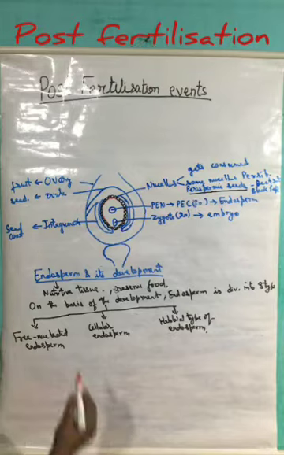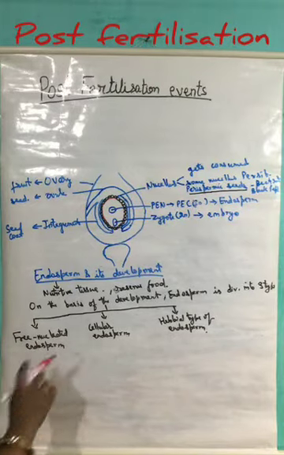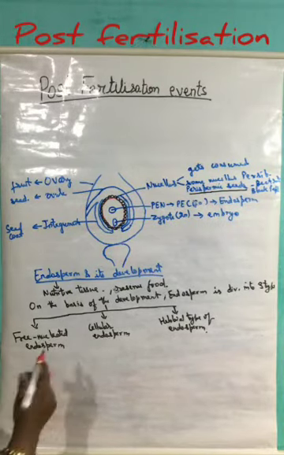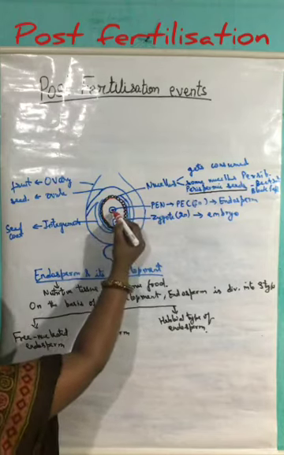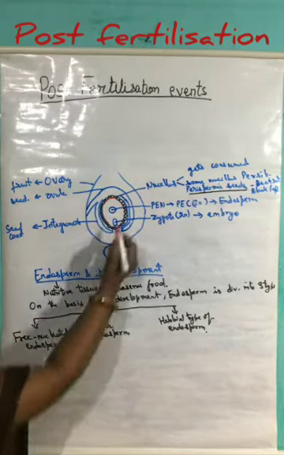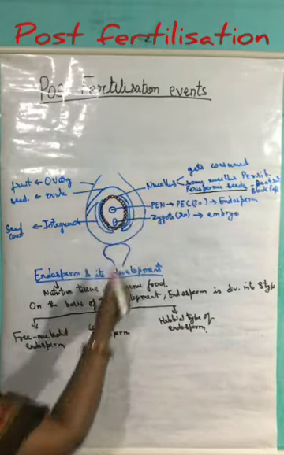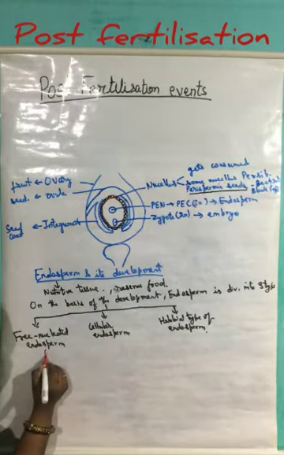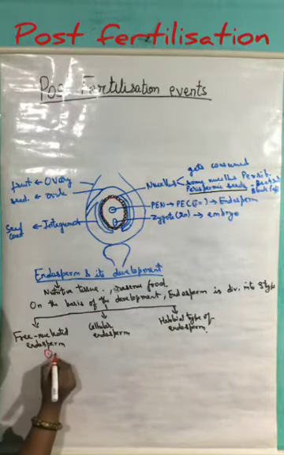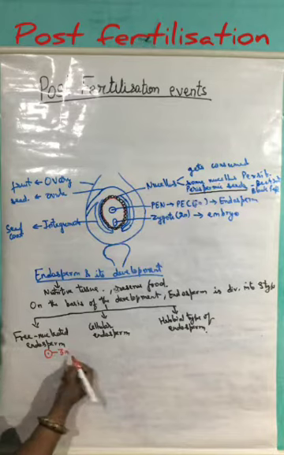The first type of the endosperm is the free nucleated endosperm. Here, actually, we know that this is the primary endosperm nucleus, having 3n number of chromosomes.